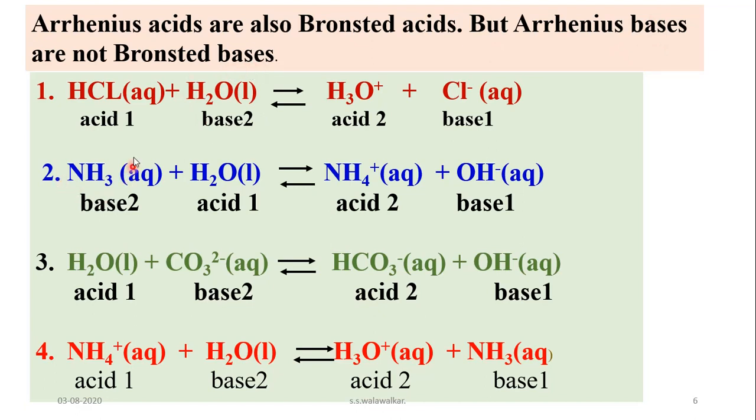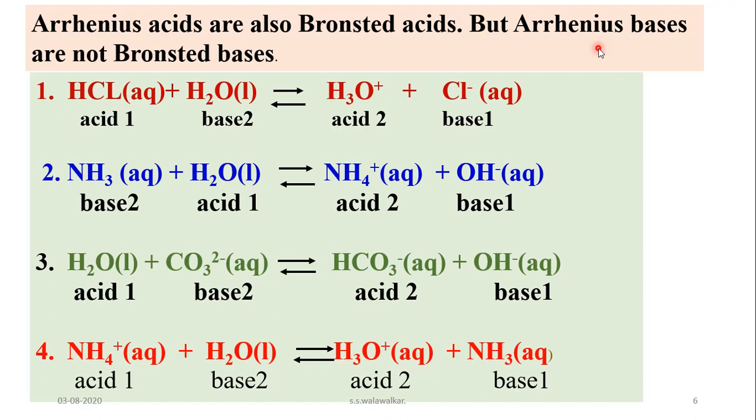Now see here, ammonia is a Bronsted base because it accepts a proton from water. But according to Arrhenius theory, it is not a base because it does not contain an OH group. Arrhenius bases are those substances which have a hydroxyl group and which, when dissolved in water, produce OH ions.